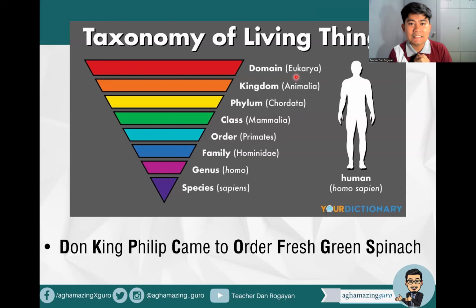Remember, among the six kingdoms, four kingdoms are under domain Eukarya. That's Plantae, Fungi, Animalia, and Protista. And the prokaryotic cells are in the two kingdoms, Kingdom Eubacteria and Kingdom Archaebacteria. Next, the kingdom of human is Animalia. We belong to Animalia. But again, we are so special compared to the lower forms of animals, because we have rational thinking and a large brain.